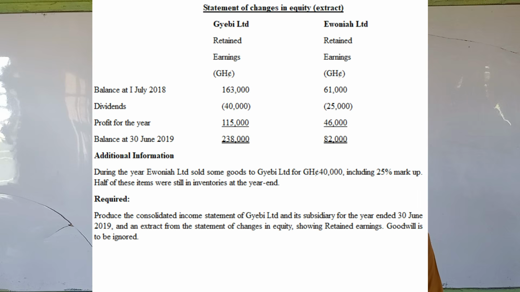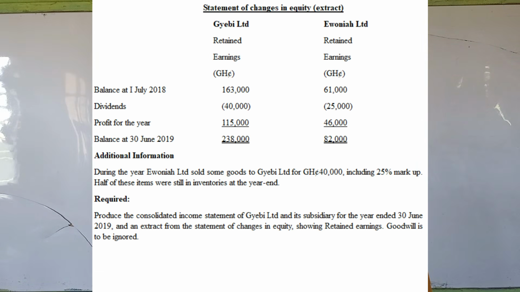Now, there is also a statement of changes in equity extract, which is the retained earnings portion for both JB and Ewonia Limited. And so we have balance at 1st July 2018, that is the opening balance. For JB Limited, it's 163,000. For Ewonia, it's 61,000. And then we have dividends, 40,000 and 25,000 respectively. Profit for the year has been added, and we have a final closing balance of retained earnings of 238,000 and 82,000.